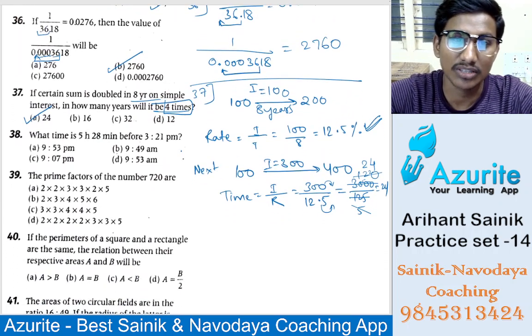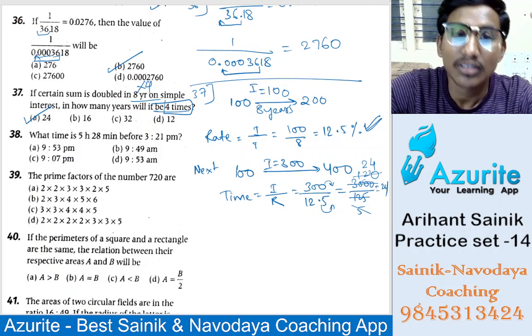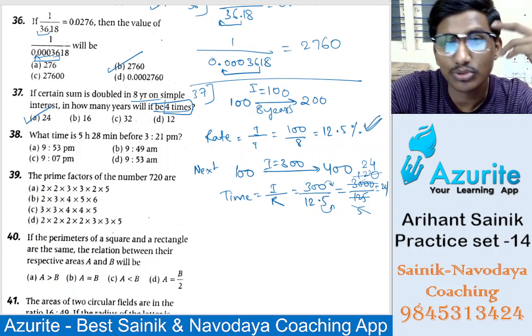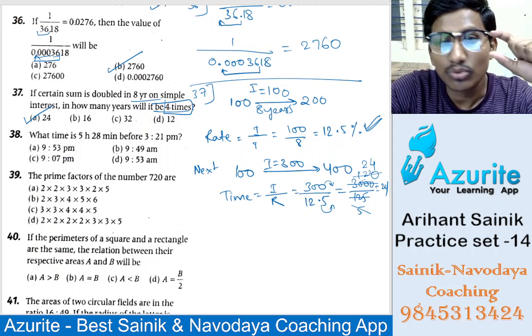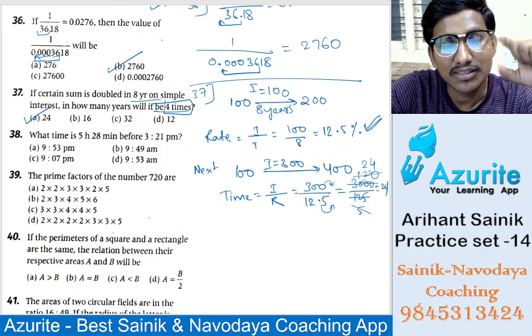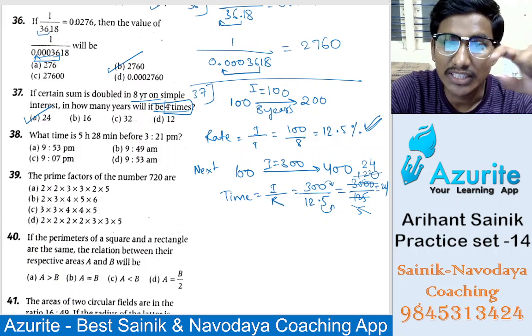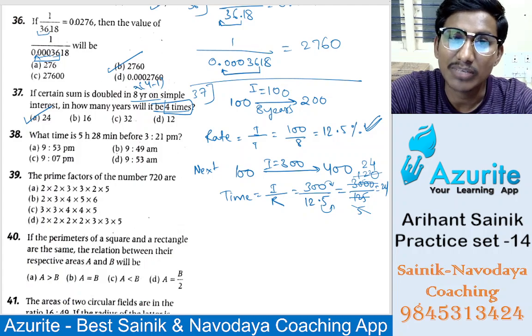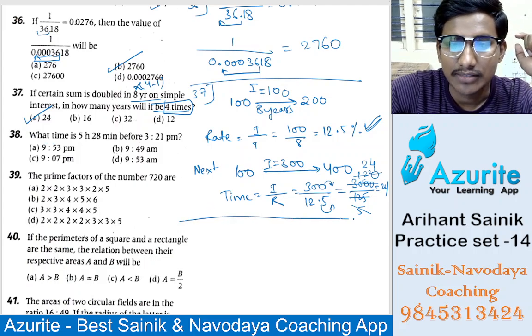Don't be confused. If you multiply 8 4s are, it will be how much? 32. Don't go in that way. Otherwise you can consider it as 4 times. So 4 times is double means one time we have to remove, so 3 times it will be. So 4 minus 1, that is 3 times. So we can multiply that 3 times. That will be easy.